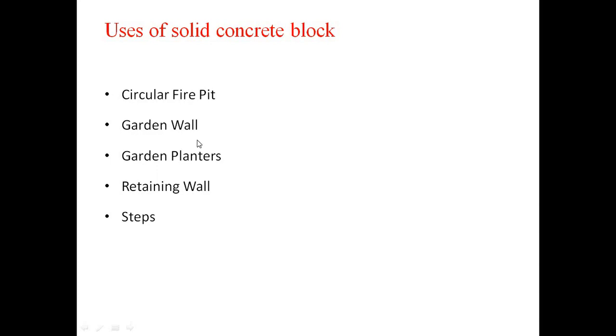Garden walls: when we construct a garden, we can provide concrete blocks for the garden walls. Garden planters: around the plants we can provide concrete blocks. Retaining walls: we can also use solid concrete blocks for retaining purposes. And next is steps: for providing steps, we can use concrete blocks.